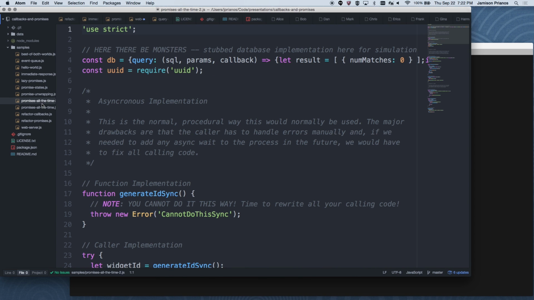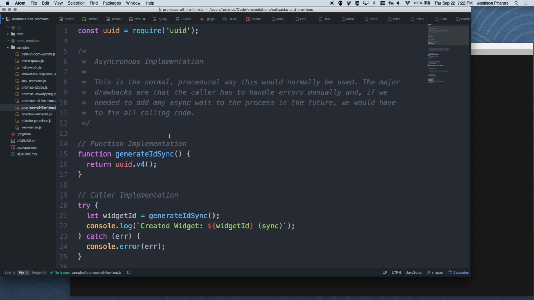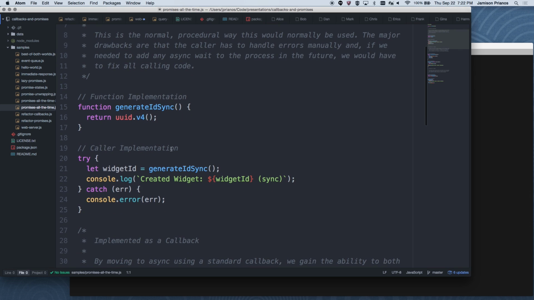So we have another thing here, this one, that's generating a random GUID. So here's our quick synchronous way of doing it. We simply return the v4 UUID, and the caller implementation looks nice and simple. We do a try catch, we generate it, and we've generated that GUID.